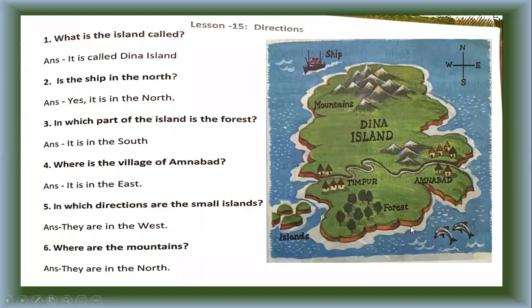Okay, here I make it clear for you with the question answers. What is the island called? It means the name of the island. What is the name of the island? This is the name, Dina Island. It is called Dina Island. Is the ship in the north? Do you think it is in the north? This is N. So, yes, it is in the north.